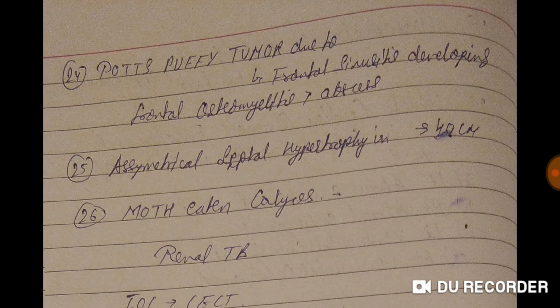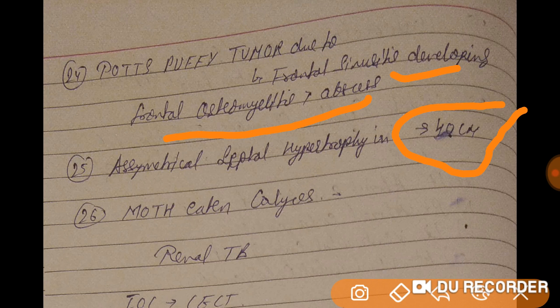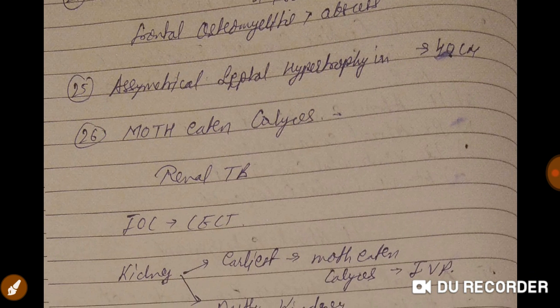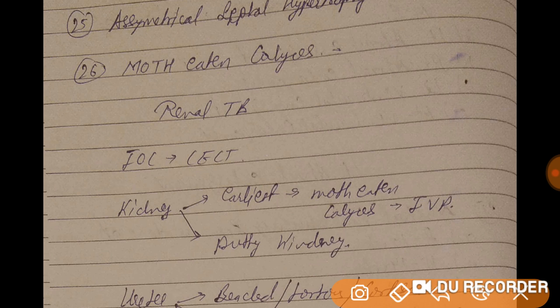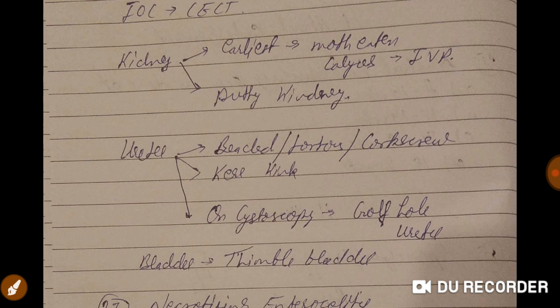Now, Pott's puffy tumor is due to frontal sinusitis developing frontal osteomyelitis and abscess. Asymmetrical hypertrophy is seen in hypertrophic cardiomyopathy, septal hypertrophy. Now, moth-eaten calyces in renal tuberculosis. Investigation of choice is CECT. In kidney, earliest we see moth-eaten calyces on IVP, intravenous pyelography, and putty kidney we can see.